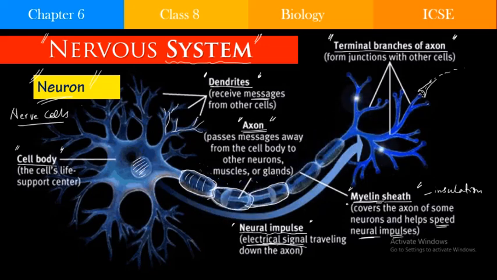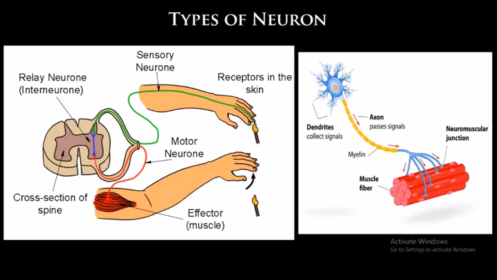By providing that insulation, by not allowing the electrical impulse to escape outside, it is able to amplify and go at a faster rate. That is the importance of the myelin sheath.